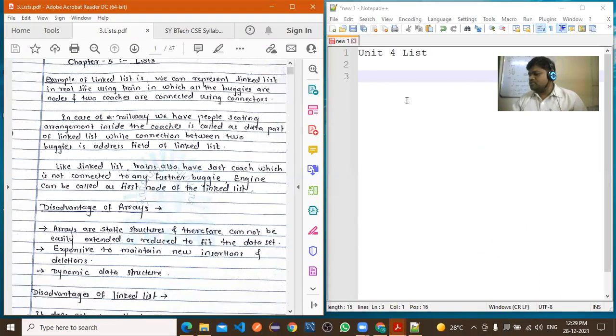Now, before proceeding to the linked list, we require the concept of pointer and structure here. So I hope all of you are aware of pointer and structure, or self-referential structure, or is it necessary to revise the concept of pointer and structure and memory allocation or memory management?